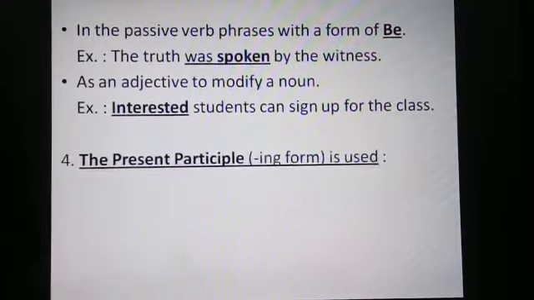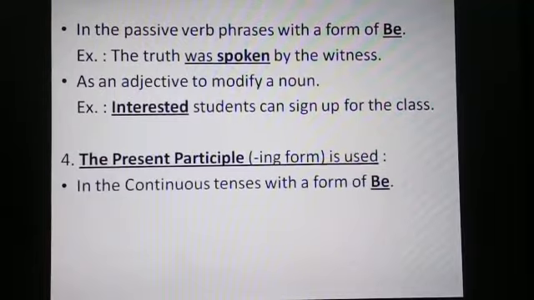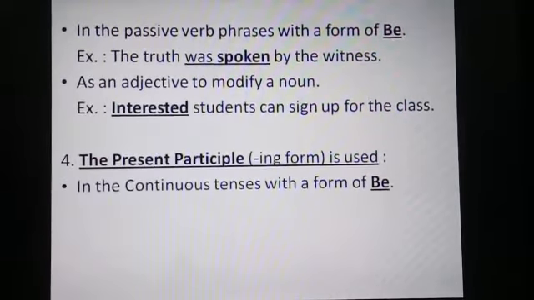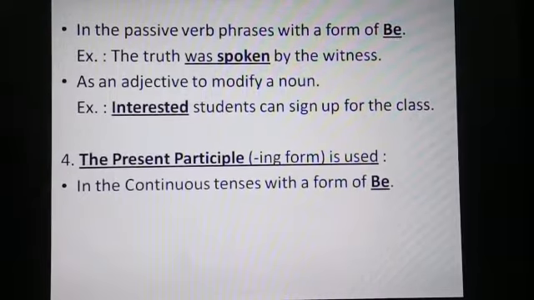And now the fourth form of verb, that is the present participle or the ing form of verb. It is used in the continuous tenses with a form of be. Now, continuous tenses means present continuous, past continuous, future continuous.